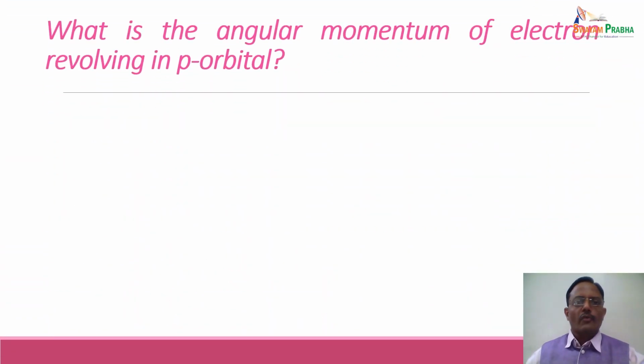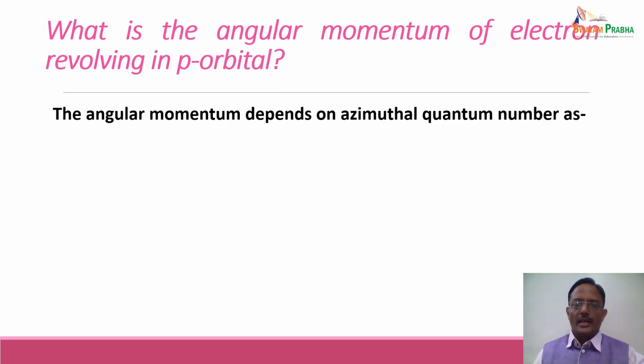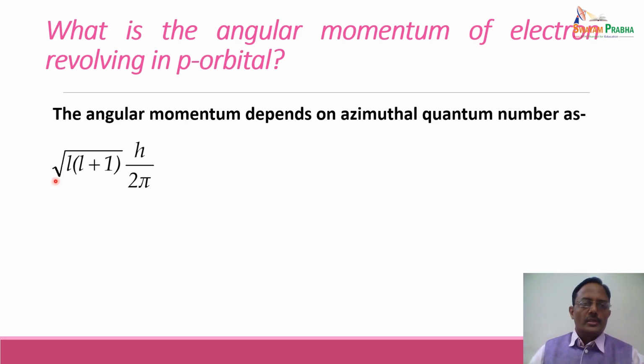Okay, now let us see what is the angular momentum of electron revolving in the p orbital. So if an electron is revolving in a p orbital which is having a dumbbell shape, what is the angular momentum of this electron? Now we know that the angular momentum depends on the azimuthal quantum number, as angular momentum is equal to under root of L into L plus 1 into h upon 2 pi. Sometimes this h upon 2 pi is represented by a symbol h cross.